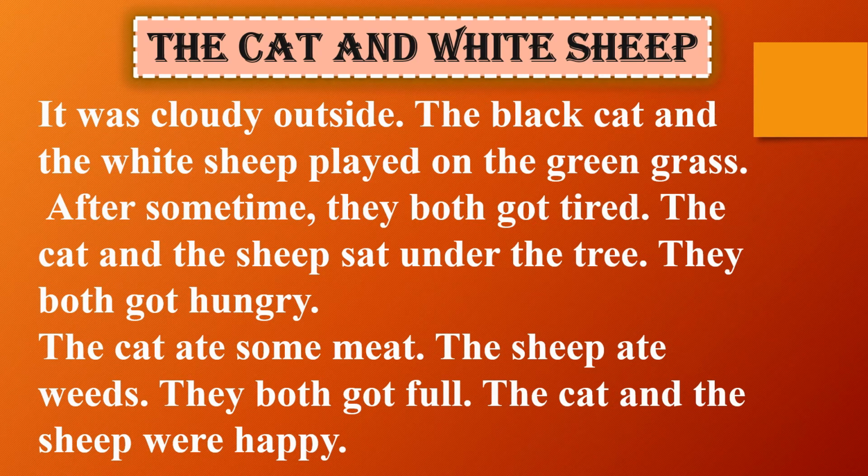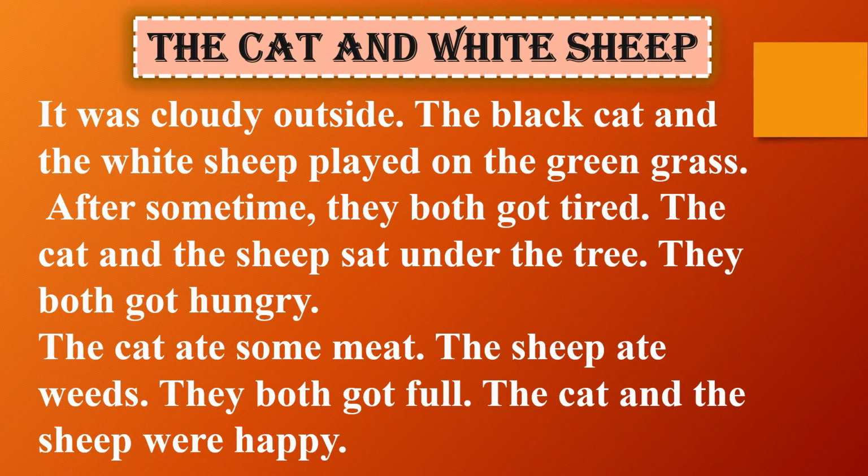Children, in this lesson we have seen that from the beginning the cat and the white sheep are together. They played together on the green grass. When they got tired, they sat under a tree. After some time, when they felt hungry, the cat ate some meat and the sheep ate some weeds.